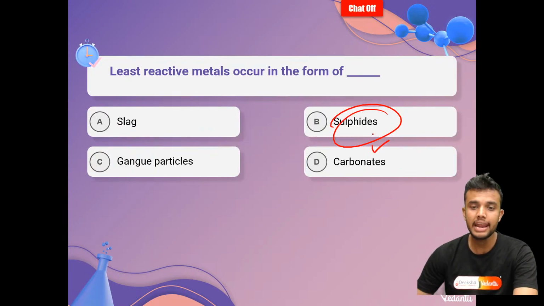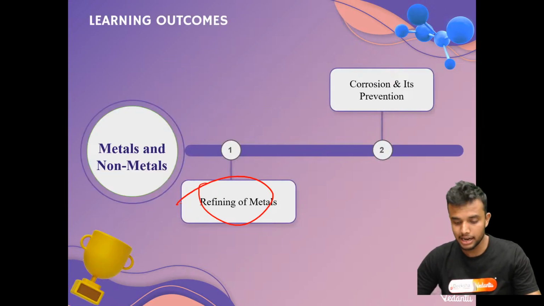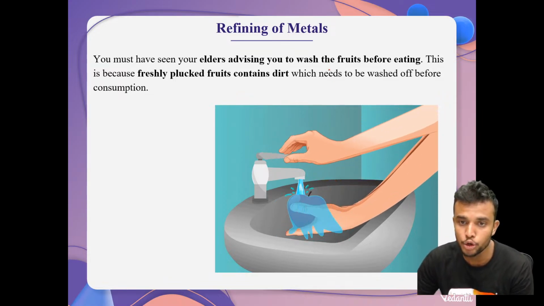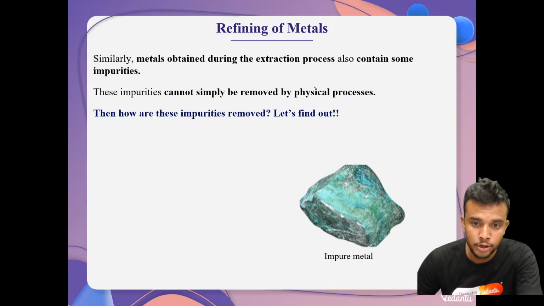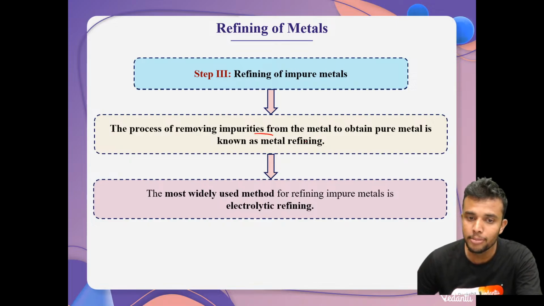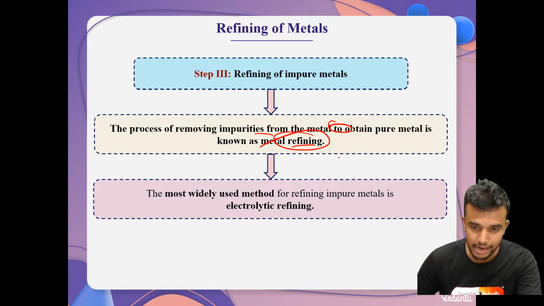Next, move on to the next learning outcome: refining of metals. We already know that whenever we buy a fruit or anything, the elders advise us to wash the fruit. Similarly, we need to do this for impure metals, which contain impurities. We need to remove those. The process of removing impurities from the metal to obtain pure metal is known as metal refining.